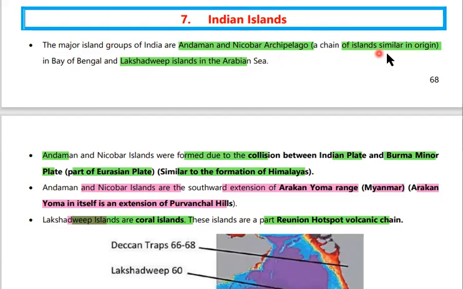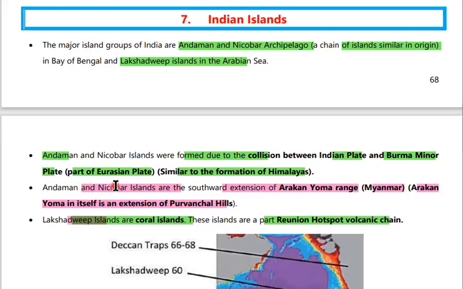It is a chain of islands of a similar origin, situated in the Bay of Bengal, and the Lakshadweep Islands in the Arabian Sea. The Andaman Nicobar Islands were formed due to the collision between the Indian plate and the Burma Minor Plate, that is the Myanmar plate. This Myanmar plate is again part of the Eurasian plate, and the formation of these islands is similar to the formation of the Himalayas, that is the collision of the Indian plate with the Eurasian plate. These are the things regarding the formation of these islands.